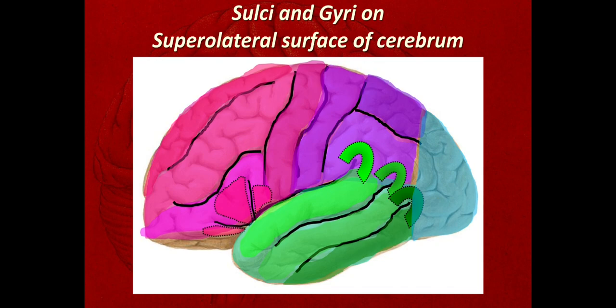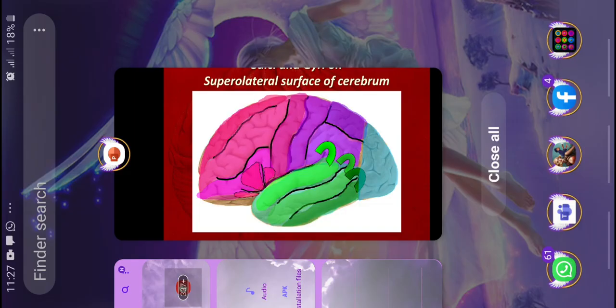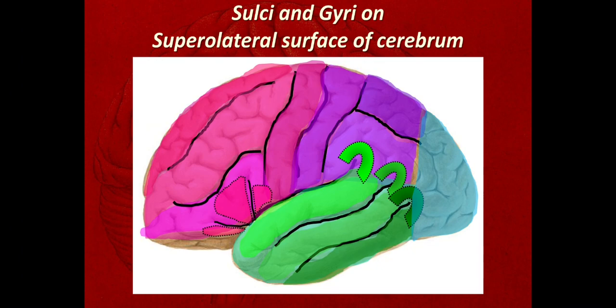Now we'll discuss the occipital lobe. On the occipital lobe, the sulcus seen here is the lateral occipital sulcus. The lateral occipital sulcus divides the occipital lobe into the superior occipital lobule and the inferior occipital lobule. Then there is the C-shaped lunate sulcus. This is the gyrus descendens in front of it. This is the transverse occipital sulcus. This is the upper end of the parieto-occipital sulcus, which is surrounded by the arcus parieto-occipitalis.